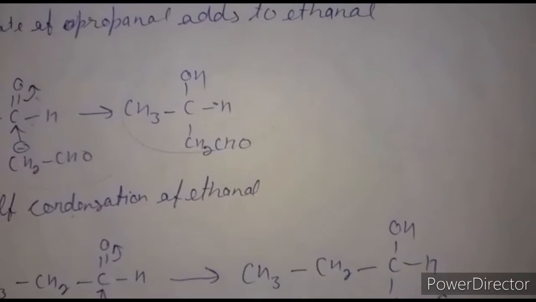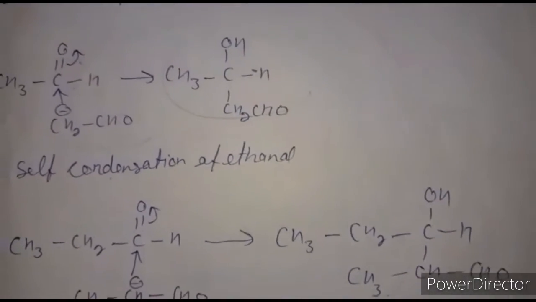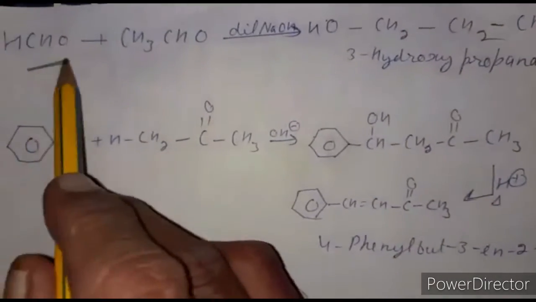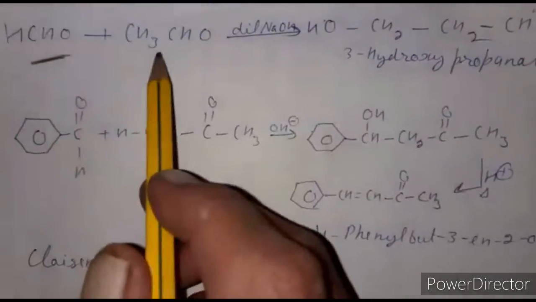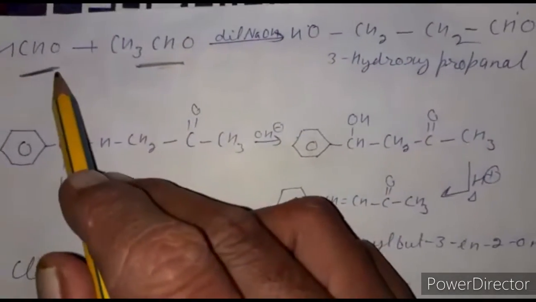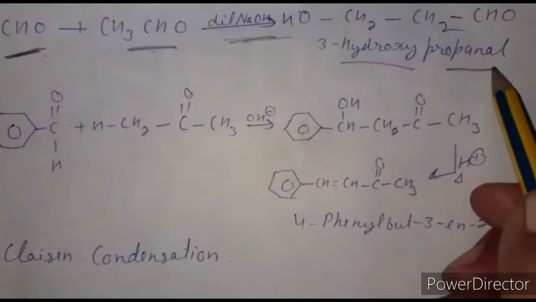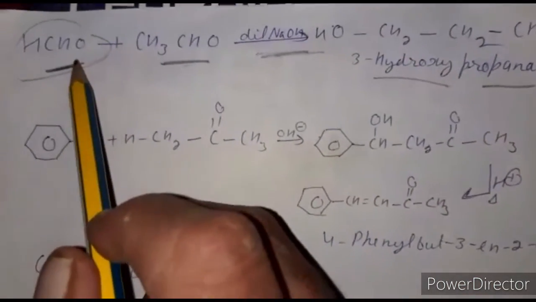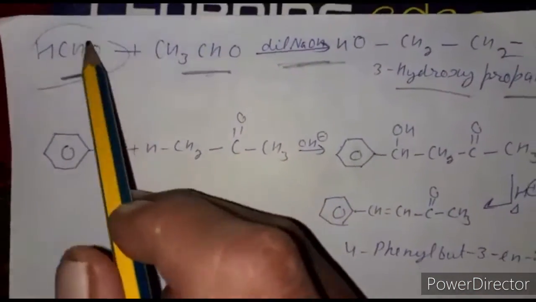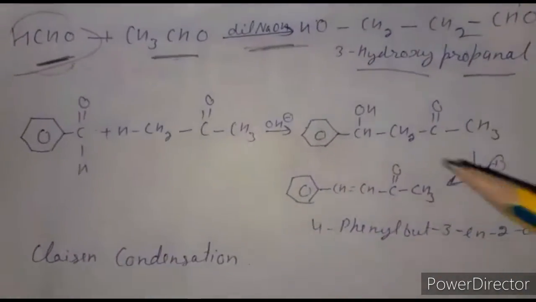So you use one carbonyl compound which does not contain alpha hydrogen, because then it cannot undergo self condensation. For example, here we take one carbonyl compound without alpha hydrogen and one containing alpha hydrogen. When we react acetaldehyde and formaldehyde with dilute NaOH, it will give 3-hydroxypropanal, because formaldehyde does not undergo self condensation and does not form an enolate to attack the next molecule.